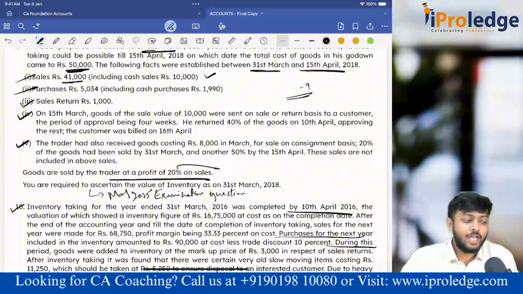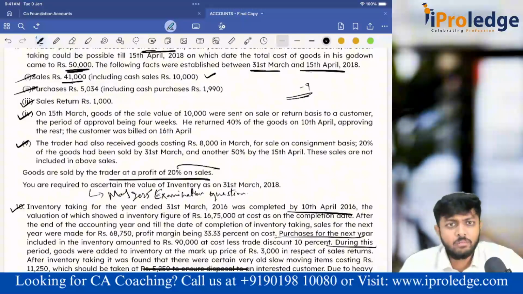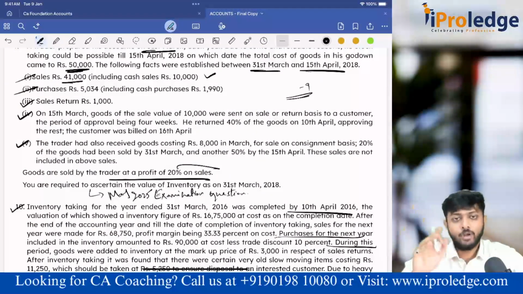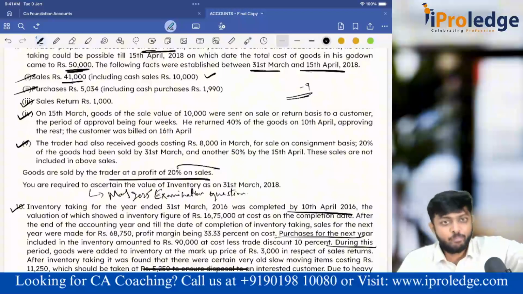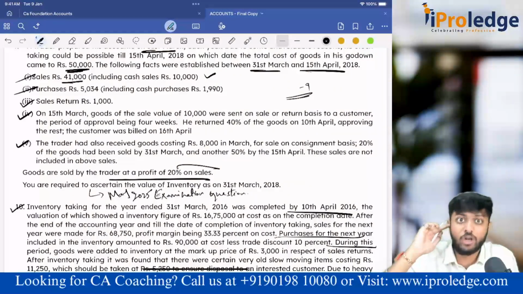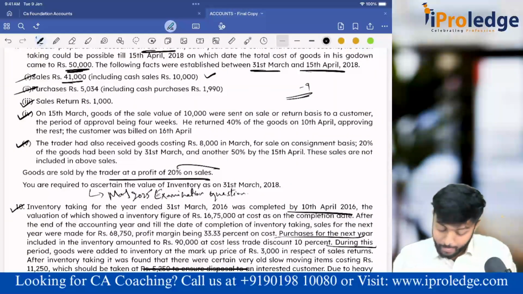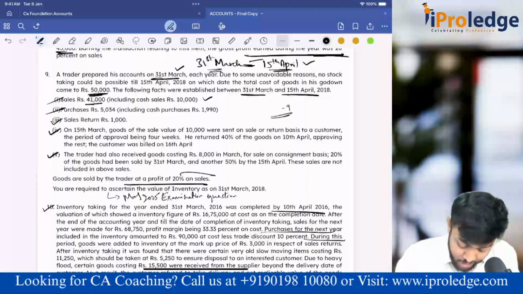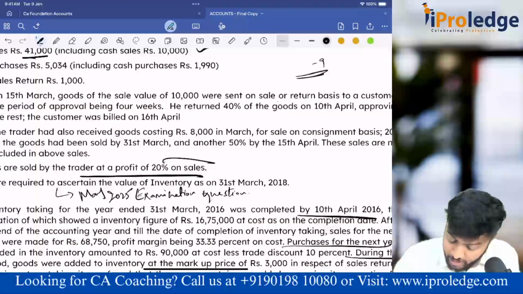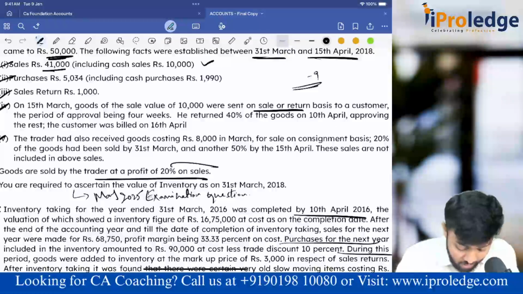Now tell me, when I've sent some goods on approval basis, can I book the sales income? No, wrong, because that person has not approved yet. If he had approved, we could have booked the sales, but since he has not approved, we cannot book the sales income at all. Yes or no? 100% yes. This question or adjustment is based on goods sent on approval basis, so we'll see it from that angle only.